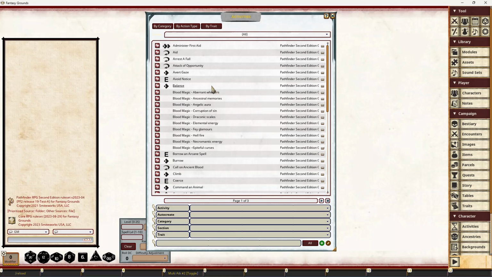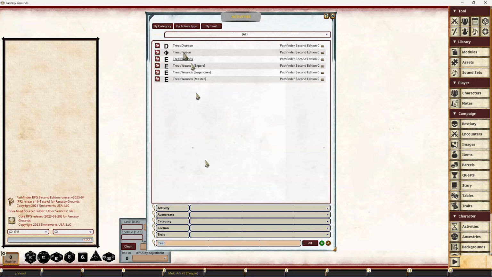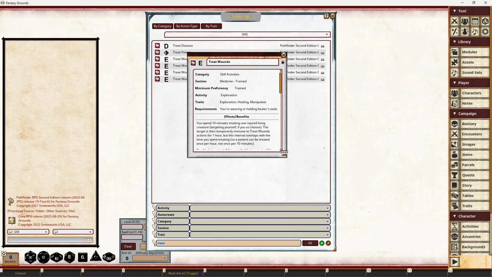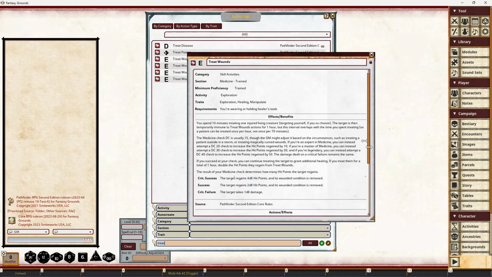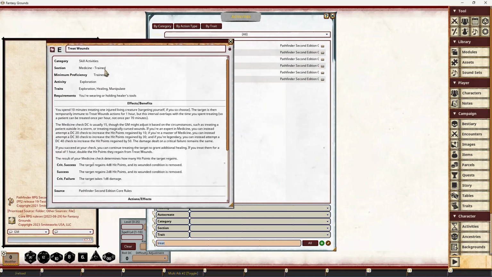Let's have a look at the treat wounds activity, because this one introduces quite a lot of data into it. You notice that you can do different levels with treat wounds: expert, legendary, and master. So we actually have different versions of those that cover the different DCs and the amount that's actually healed. But basically, one of the main things to look at here is the category that this is in and the section that this is in. So when this is added to a character sheet, it will be created in the skill activities category and the medicine trained section underneath that.